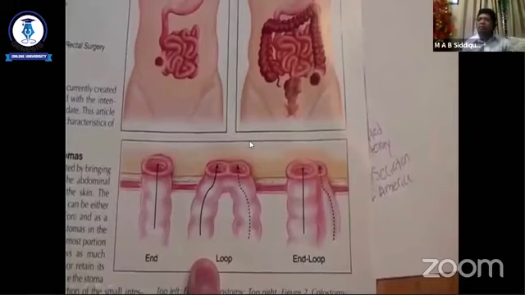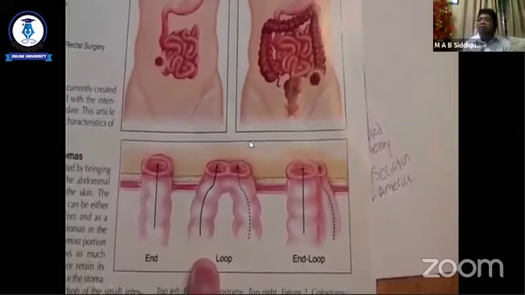In this case it is for a temporary purpose, but sometimes we need a permanent one, like abdominoperineal resection for low rectal cancer or anal cancer. In this case we cannot retain the rectum, so we permanently close the anus. We do a permanent colostomy on the abdomen, and the patient can work with this colostomy bag, and this is not removable.